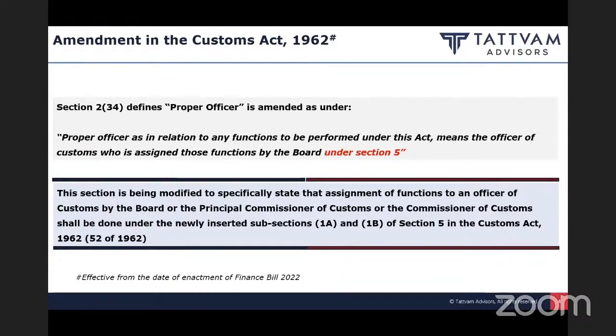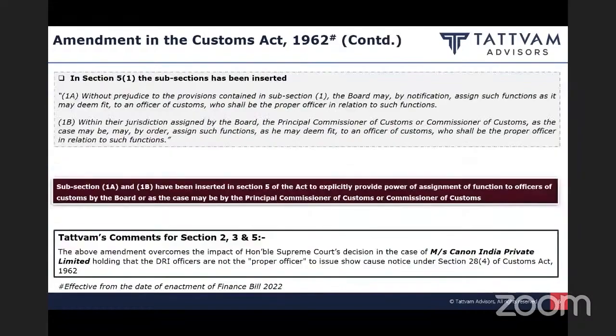So effectively, there was a Supreme Court judgment in the case of Canon India, which said that DRI cannot issue the show cause notice because the way customs law is drafted, it does not give that power to the DRI officer. Now, to curb that, they have introduced a series of amendments. They have amended section 2, subsection 34, wherein they have specifically provided that the assignment of functions of proper officer will be done by the board as per section 51A and 51B, and they have introduced new sections 51A and 51B. These sections empower the board, the principal commissioner of customs or the commissioner of customs, to assign functions of a proper officer to any officer of customs.